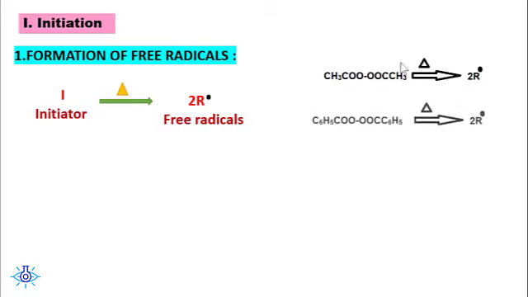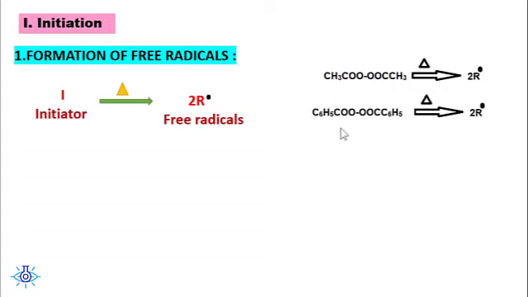Similarly, benzoyl peroxide also can act as initiator. The formula for benzoyl peroxide is C6H5COO-OCOC6H5. Just like acetyl peroxide, benzoyl peroxide also undergoes homolytic fission due to the action of heat.